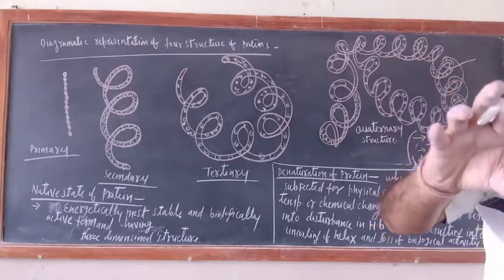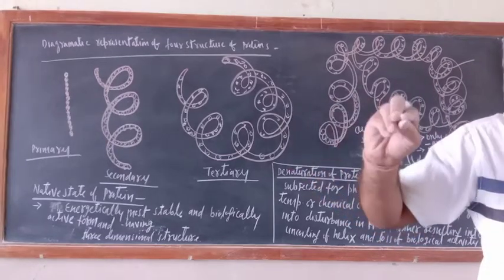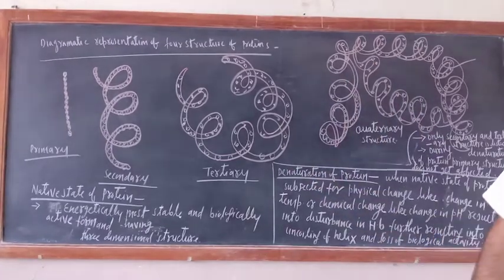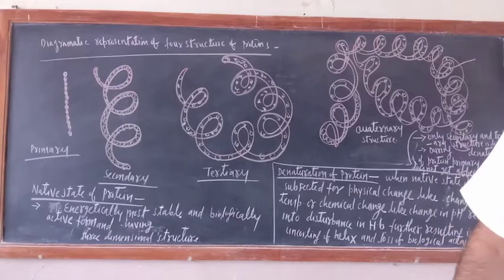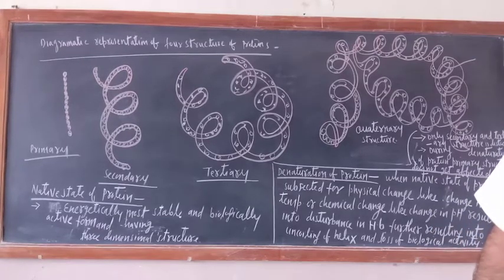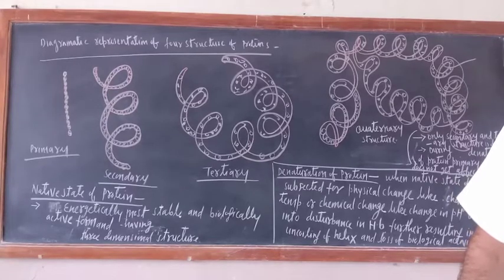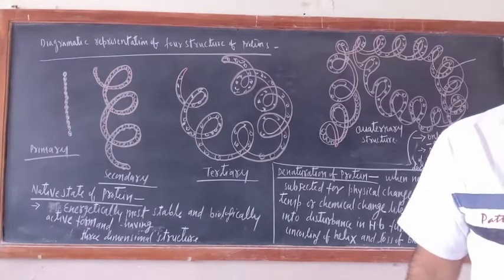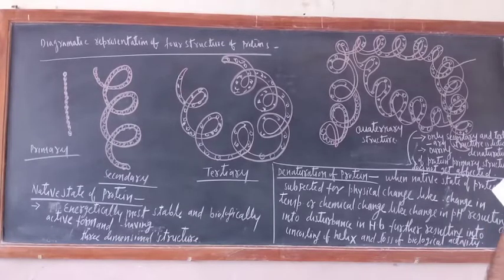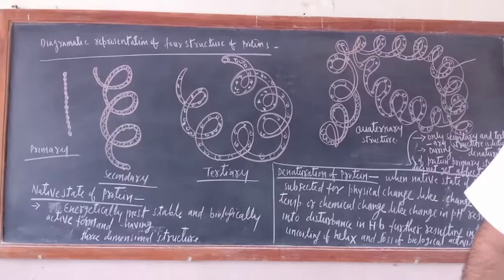So the boiling of egg is an example of denaturation of protein. The second one is curdling of milk. That is also an example of denaturation of protein. Coagulation of milk is also an example of denaturation of protein.